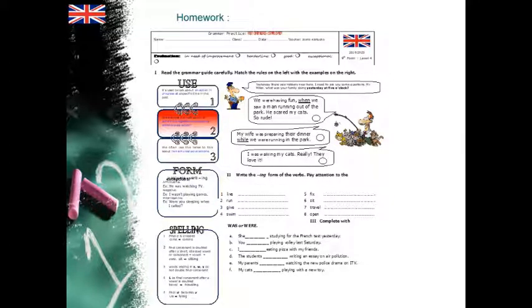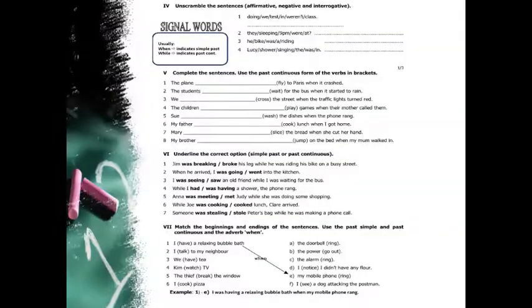Exercise 3 deals with completing with was or were. Exercise 4, you have to unscramble the sentences, affirmative, negative, and interrogative. Exercise 5, you have to complete the sentences by using the past continuous form of the verb in brackets. Exercise 6, you have to underline the correct options, simple past or past continuous. Exercise 7, match the beginnings and the endings of the sentences.